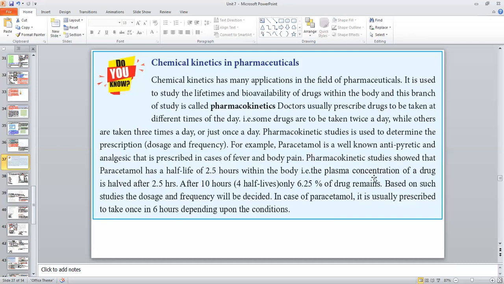That is, the plasma concentration of the drug is half after 2.5 hours. After 10 hours, that means 4 half-lives, only 6.25% of the drug remains. Based on such studies, the dosage and frequency are decided. In case of paracetamol, it is usually prescribed to take once in 6 hours, depending upon the conditions.